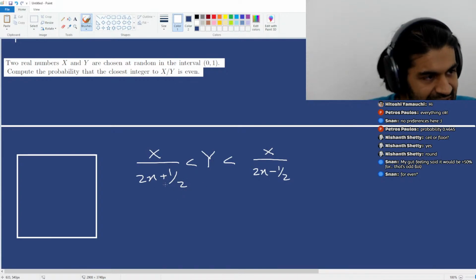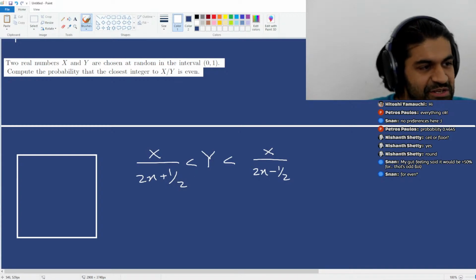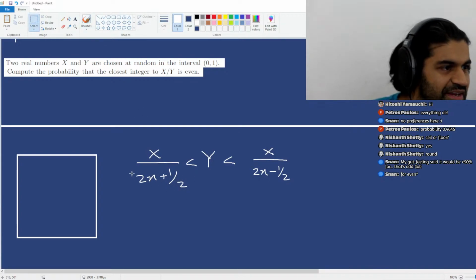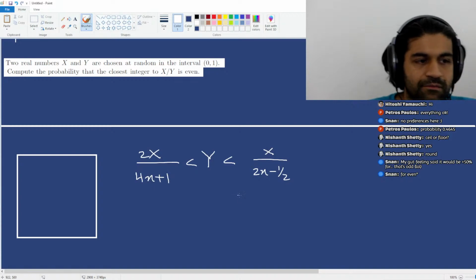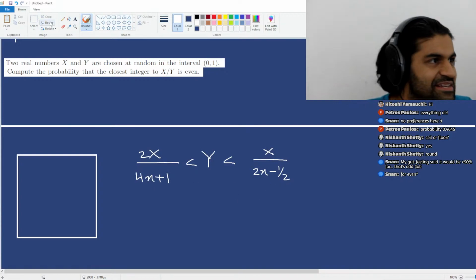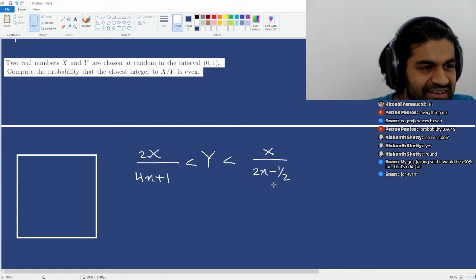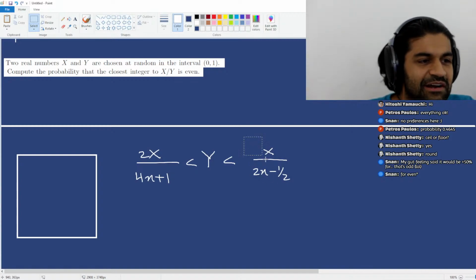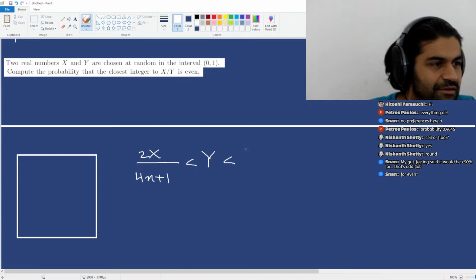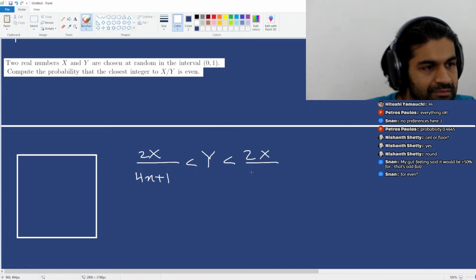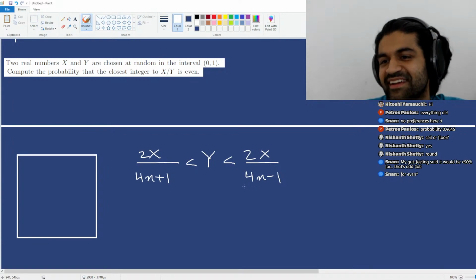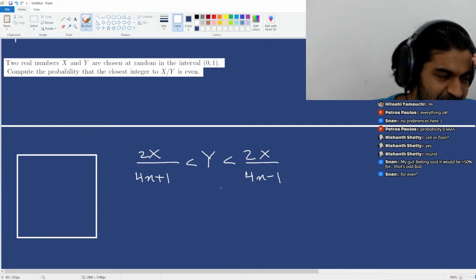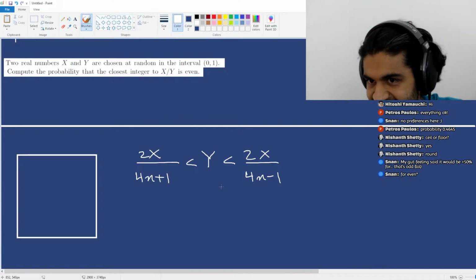If I take the common denominator over here, it's going to be 4n plus 1 over 2, and then I can take the common denominator here, and I would get 2x over 4n minus 1. Seem reasonable? So basically, these types of equations should be fairly familiar to you guys.